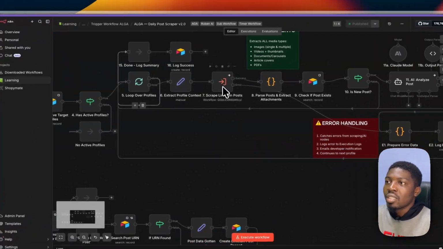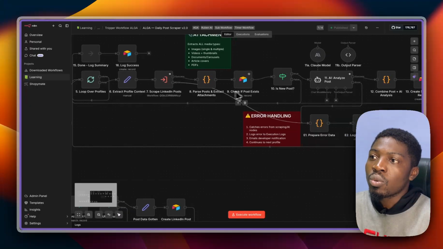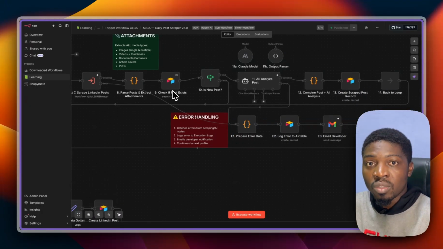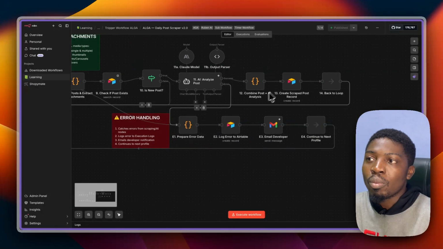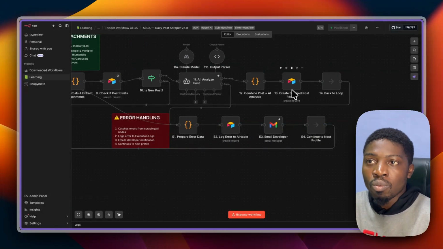It calls for a LinkedIn post scrape. Then it checks if the post already exists within the database. If it already exists, it's going to discard it and continue. And then it's going to analyze the post, combine the analysis, and add it to my scraped post record.